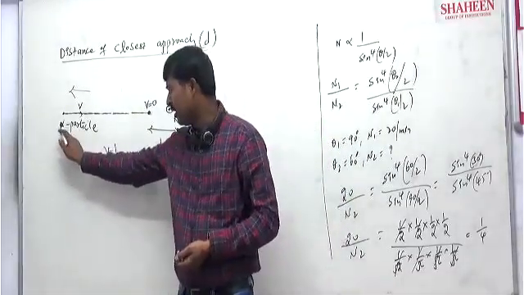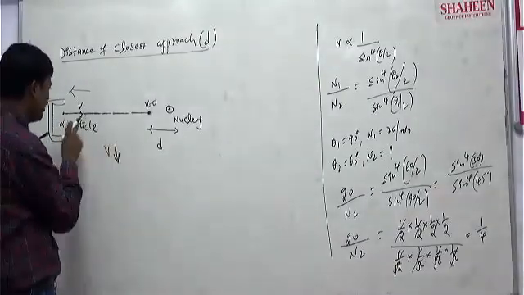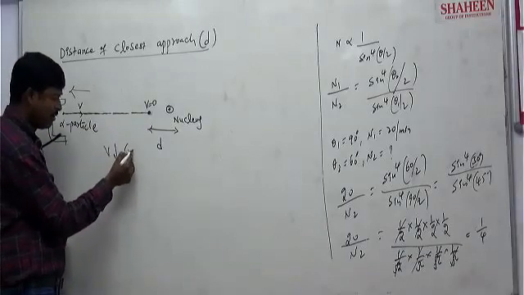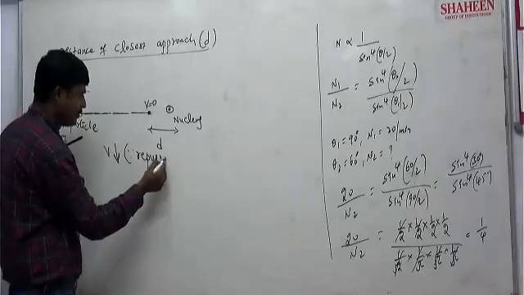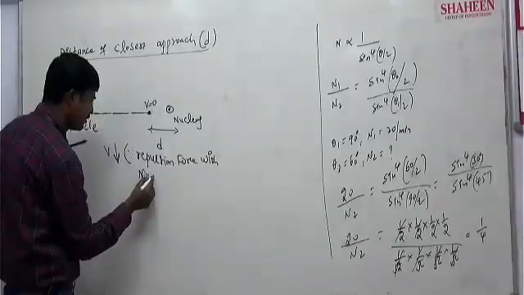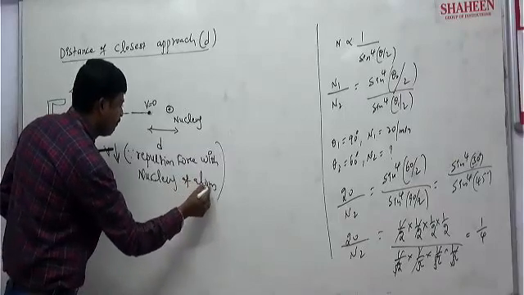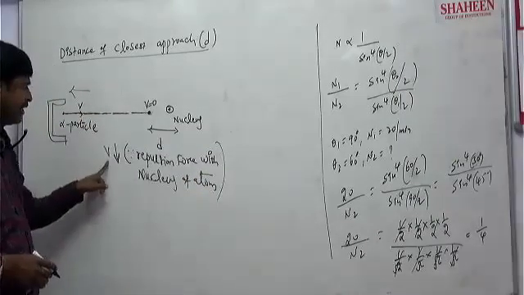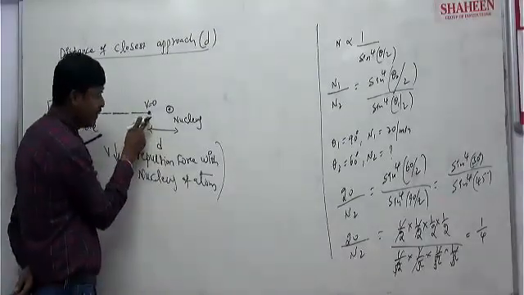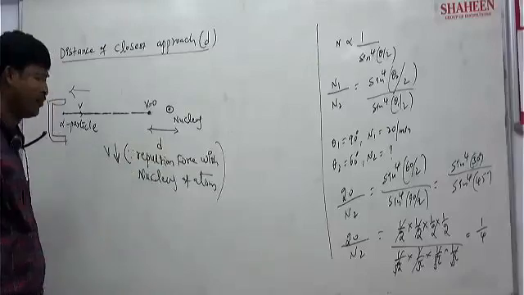One alpha particle comes from the source, like in the alpha particle experiment, with initial velocity v, and this v slowly decreases because of the repulsion force with the nucleus of the atom, finally becoming zero. The distance from the point where the velocity of the alpha particle is zero to the nucleus is called the closest approach distance. It is generally denoted by d.